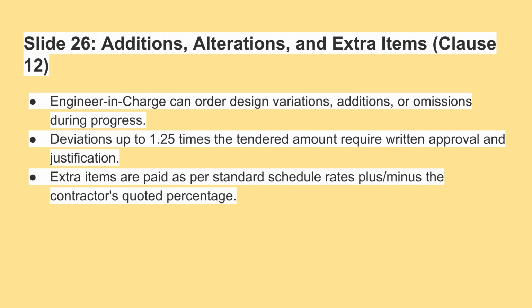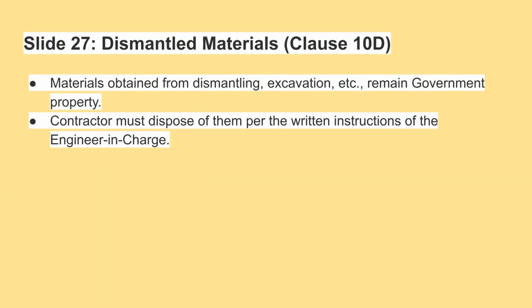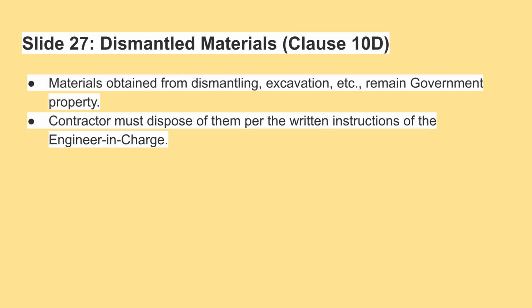The engineer in charge can order design changes or variations during progress. Deviations up to 1.25 times the tendered amount require written approval. Extra items are paid according to standard schedule rates, adjusted by the contractor's quoted percentage. All materials obtained from dismantling or excavation remain government property. The contractor is responsible for disposing of these dismantled materials according to the engineer in charge's written instructions.